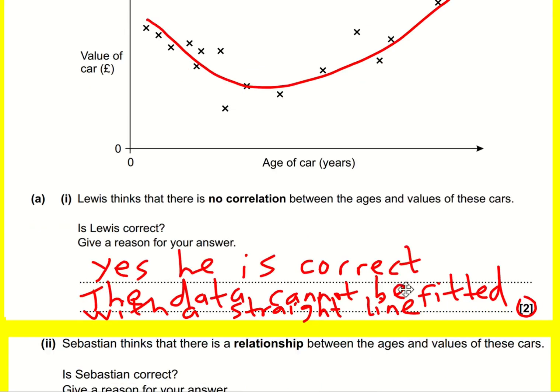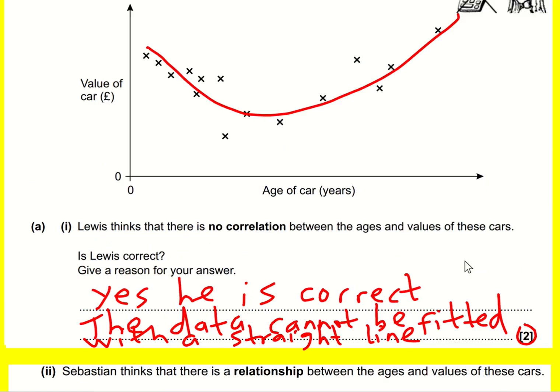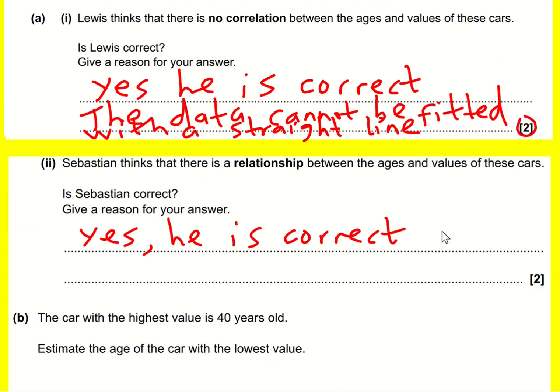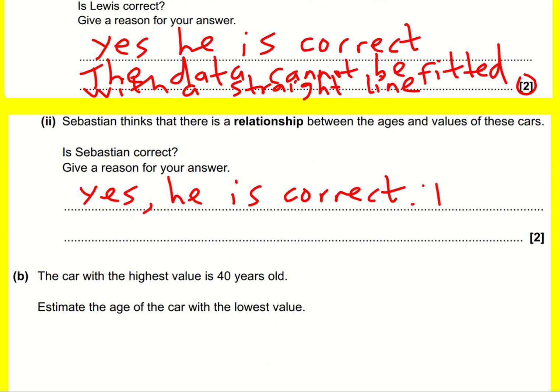The value goes down with age, but then starts going back up. Yes, he is correct.